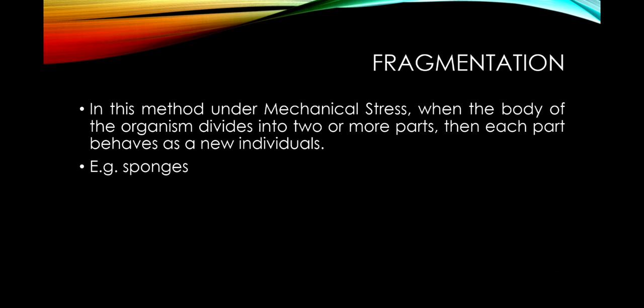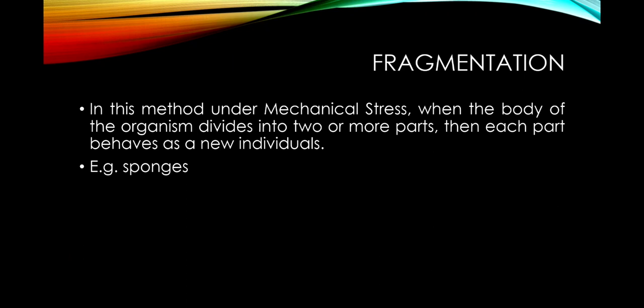Now the next, fragmentation in animals. In this method, under mechanical stress, when the body of the organism divides into two or more parts, each part behaves as a new individual.